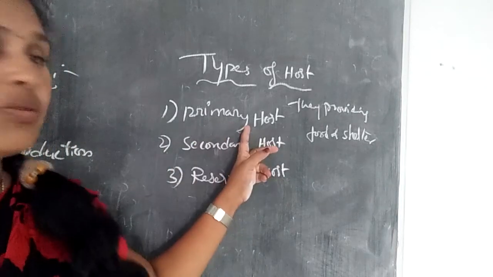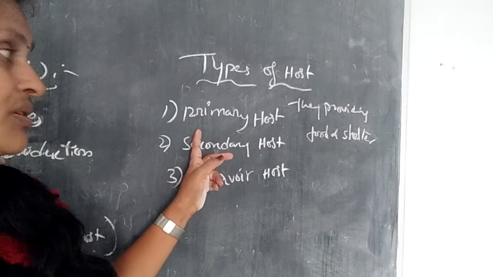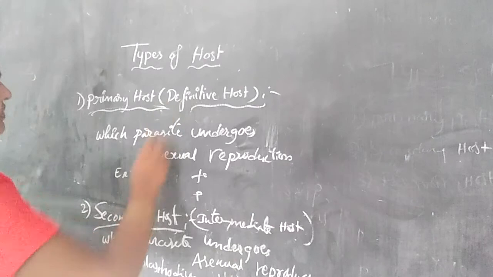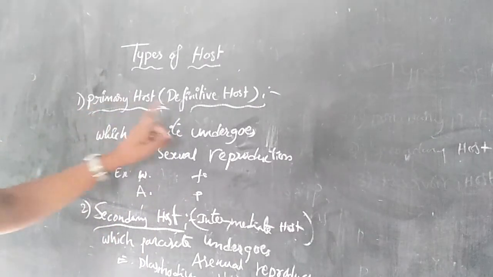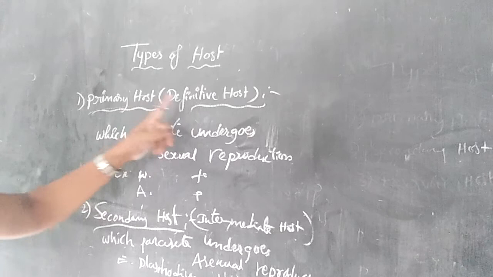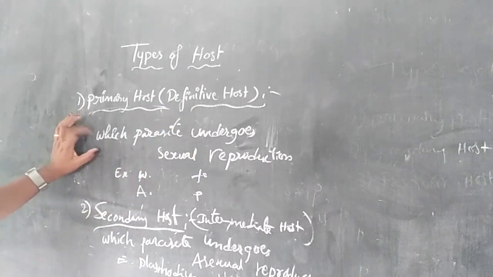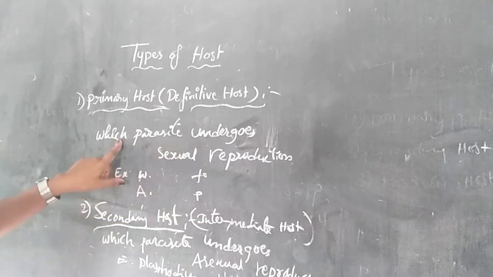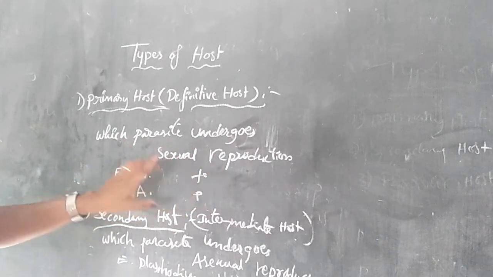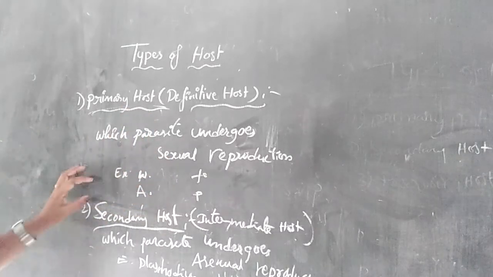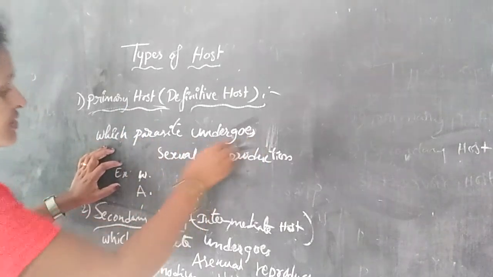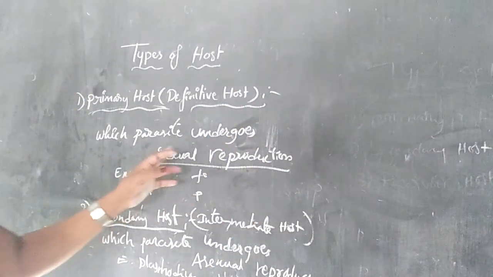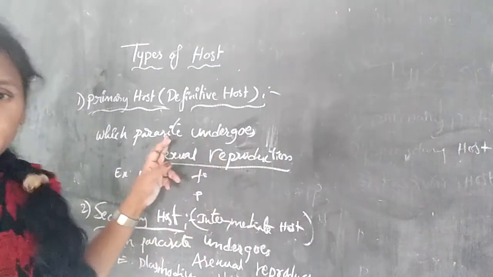Okay, so now discussing the primary host. What is a primary host? It is also called the definitive host. The primary host is the host in which the parasite undergoes sexual reproduction. So that is the primary host.